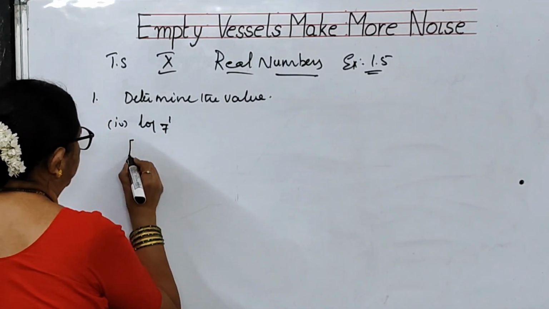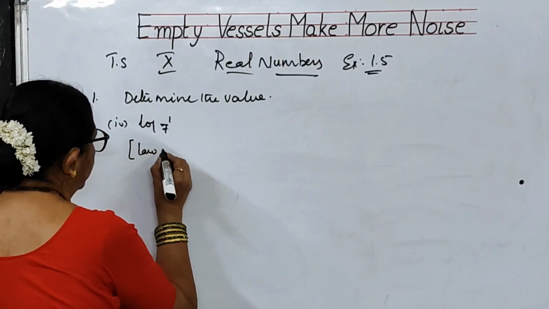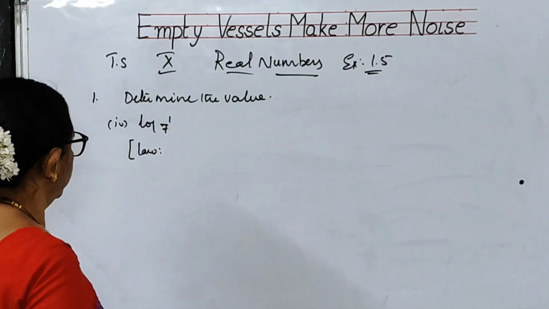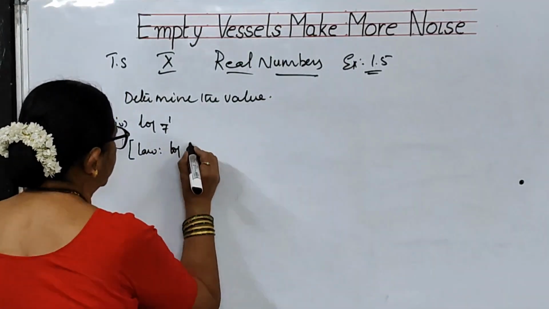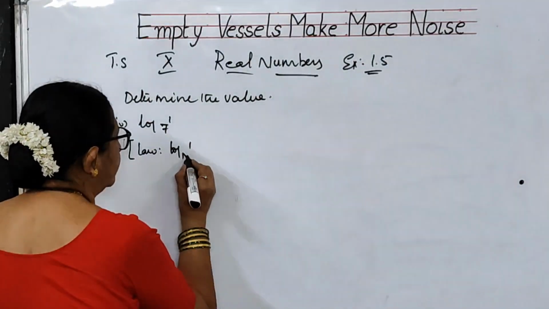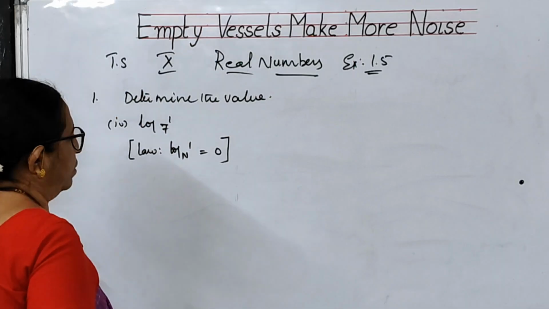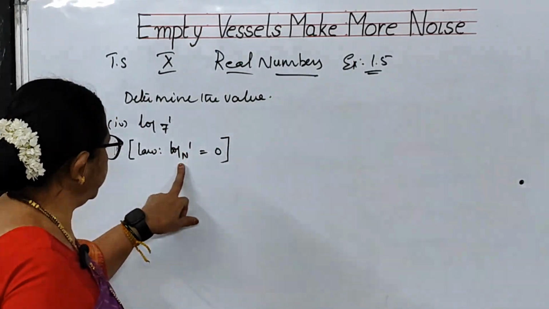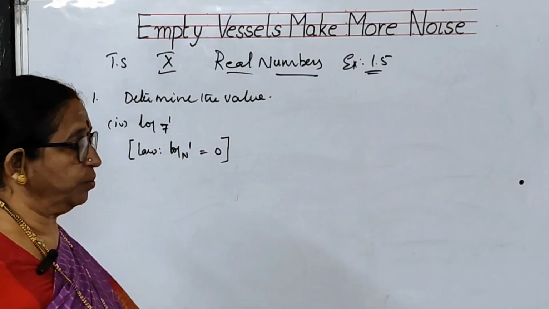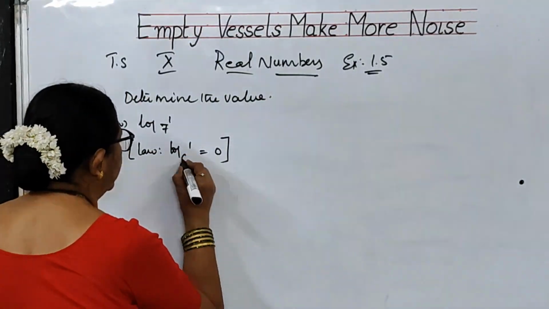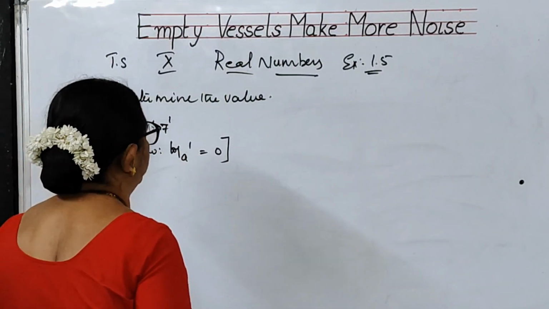You have got a law here, children. This we have not got in your properties. Log 1 to any base n is equal to 0. Log unity to any base is equal to 0. The base can be written as n, or you can write, to any base a, it is equal to 0.